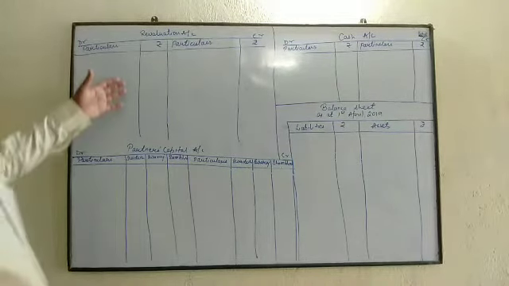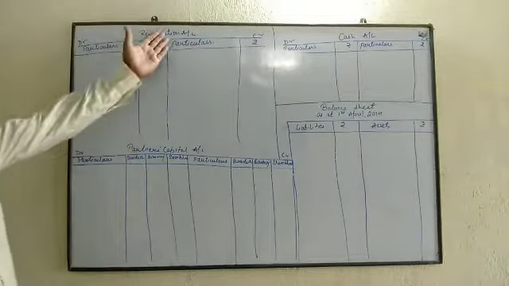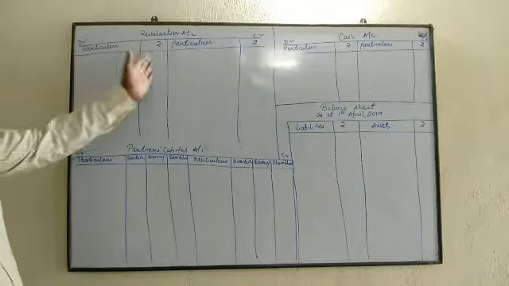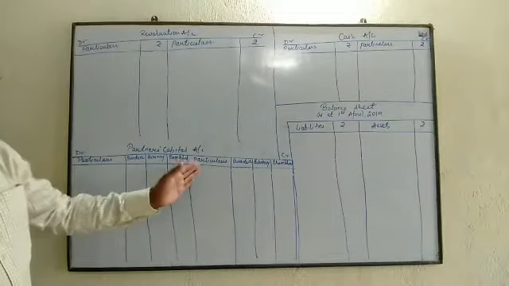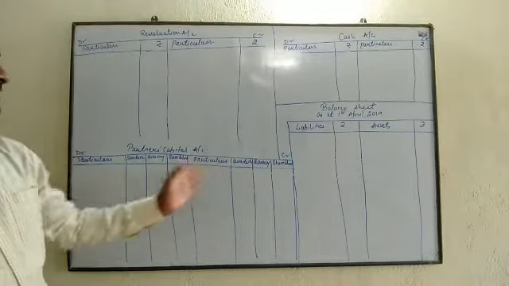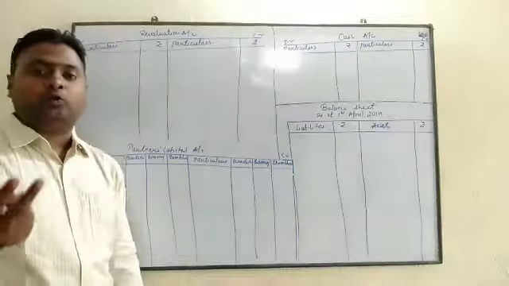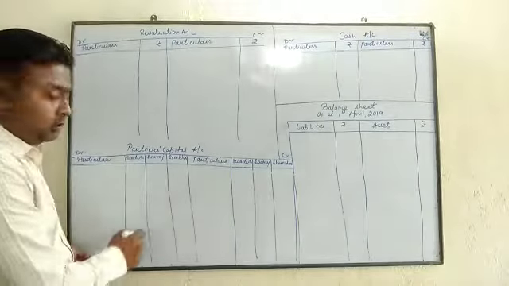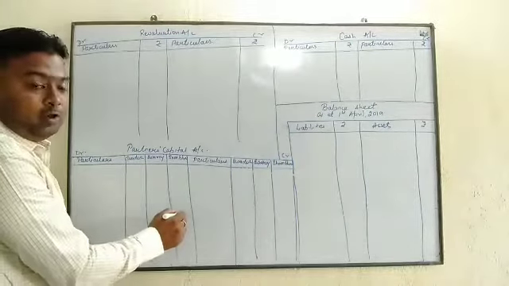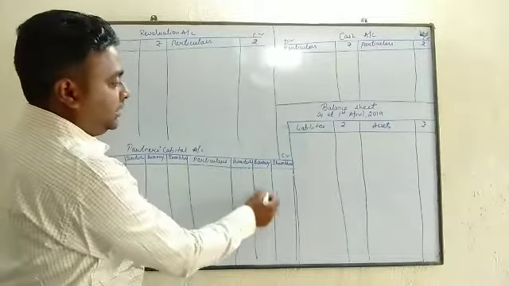So when I have prepared the format, this is revaluation account, debit, credit, particular, amount. We have partners capital account, particular of debit side, particular of credit side, and since we have 2 old partners and 1 new partner, so account of Swades, amount column, Swaraj and Sambhav, all the 3 partners. This side also Swades, Swaraj and Sambhav.